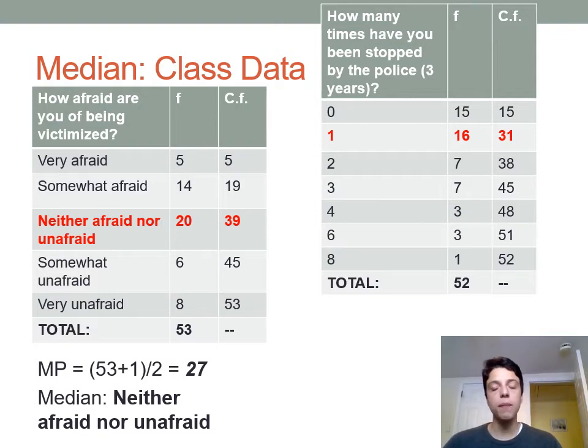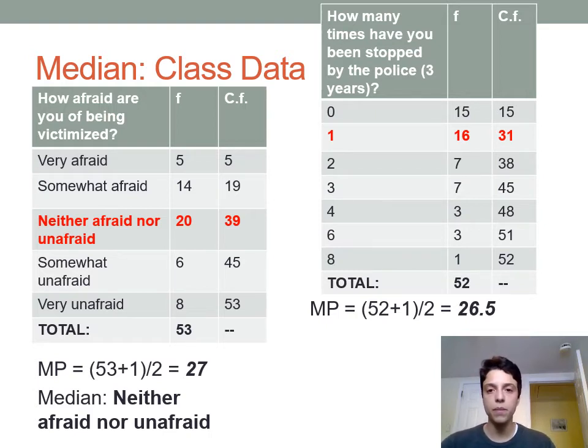All right, we also have the question, how many times have you been stopped by police in the last 3 years? Here, we're going to find our median position using this slightly different n here of 52, because one response, again, wasn't numerical, so it's not counted in there. With the median position formula giving us 52 plus 1 over 2, we're going to come up with a median position of 26.5. So looking at our frequency distribution, we can see 26.5 falls in between the cumulative frequencies 15 and 31, so the ones that correspond to 0 and 1.